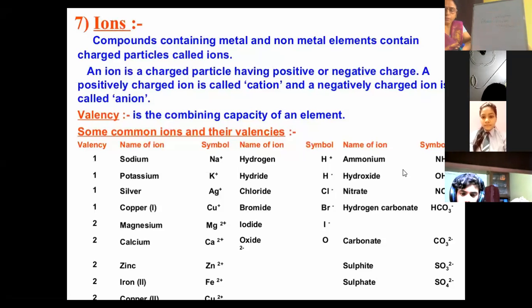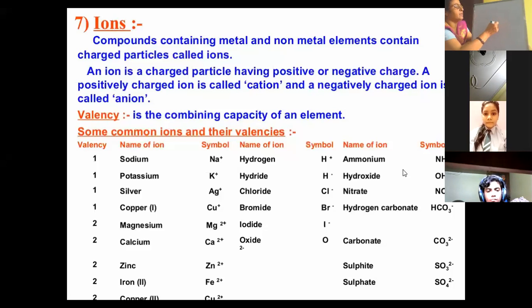If we try to find out the way in which the electron, proton and neutron in an atom are arranged, let me tell you. In the center of the atom lies the nucleus, which contains protons and neutrons, whereas electrons are revolving around the nucleus in the shells, right?